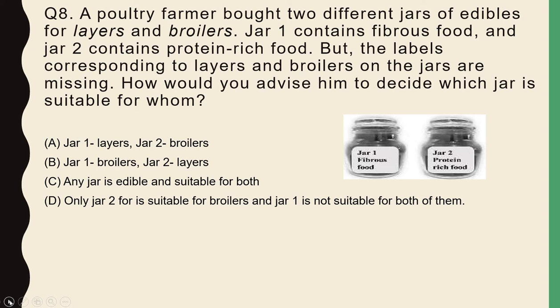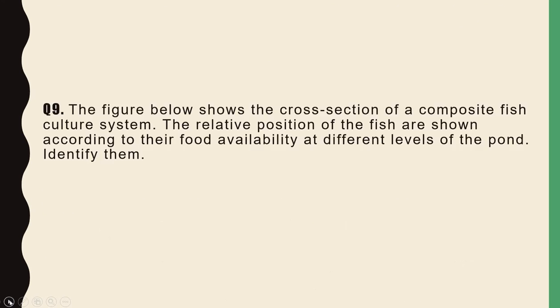So what have you done? So the correct option is option A. Jar 1 is layers and jar 2 is broilers. So why is this option correct? Because jar 1 has fibrous foods which are used by layers to lay eggs, and jar 2 has protein rich food. You can see over here, it is written on the jar as well. So it is given to broilers to develop better quality meat. So that's why this option is correct. So moving further towards the next question.